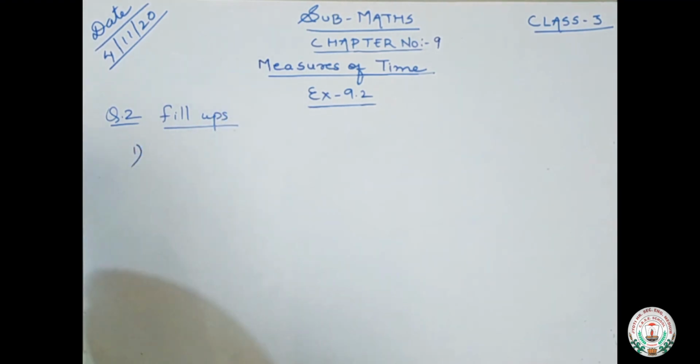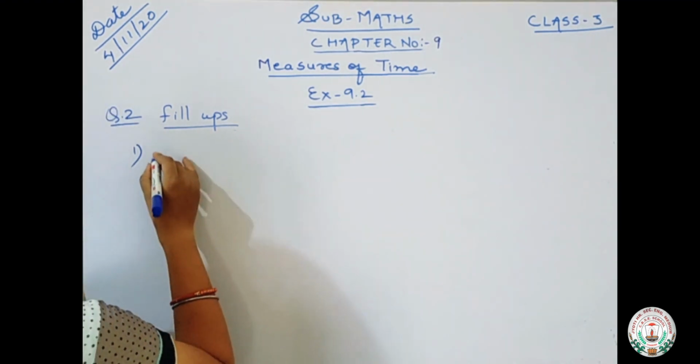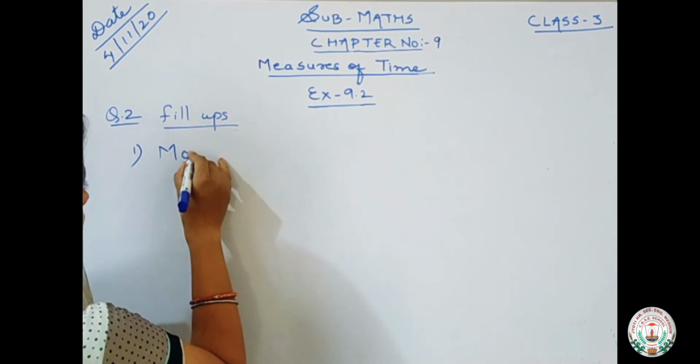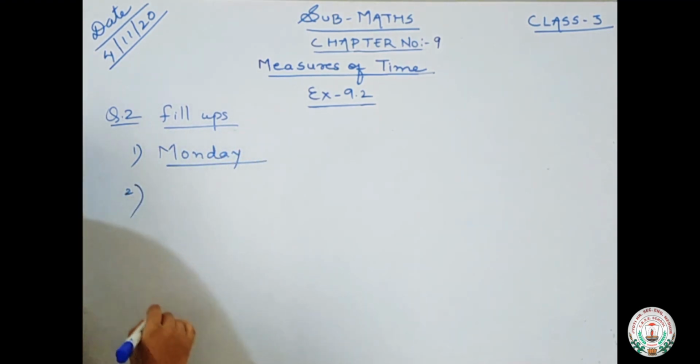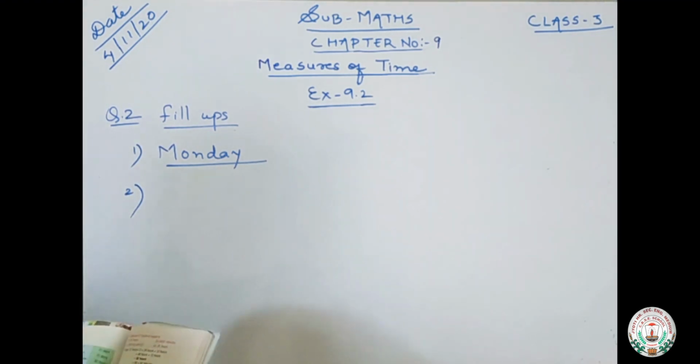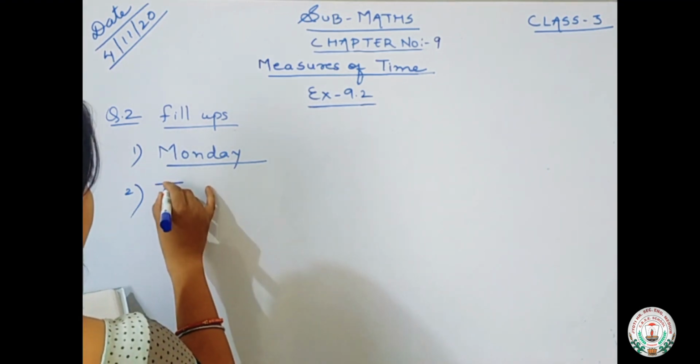Okay. Number first is Tuesday comes after. Tuesday comes after which day? Tuesday comes after Sunday. Sorry, Sunday, then Monday, then Tuesday. So Tuesday comes after Monday. So in the first blank you all will write Monday. Number 2 is Friday comes before. Before means पहले. Friday किसके पहले आता है? Thursday.